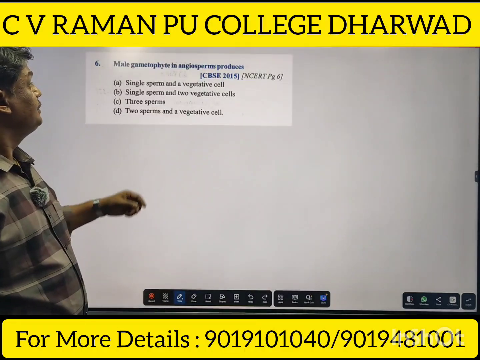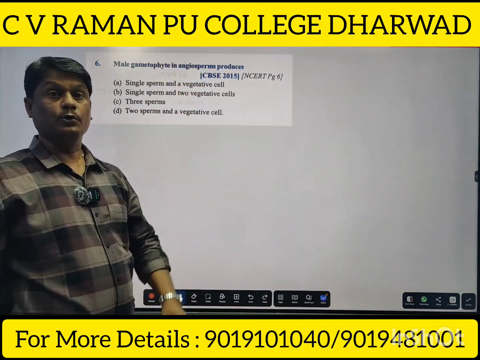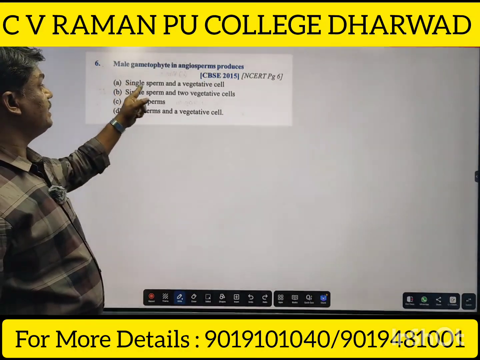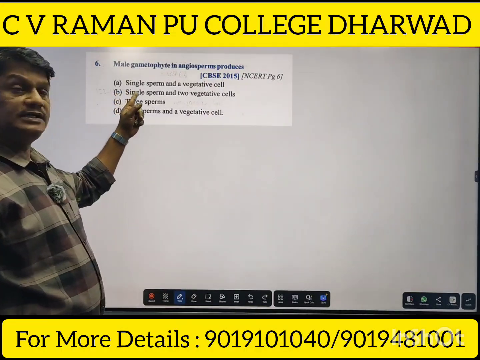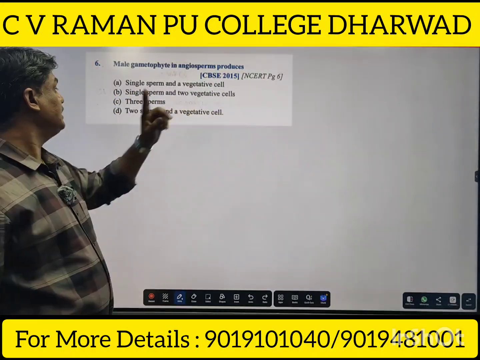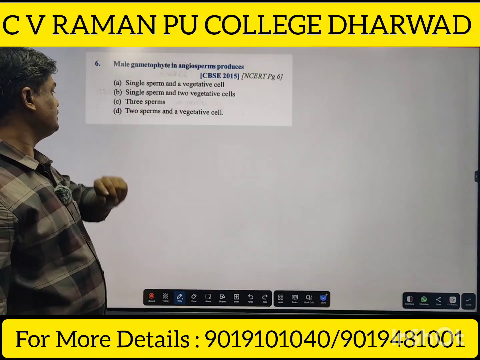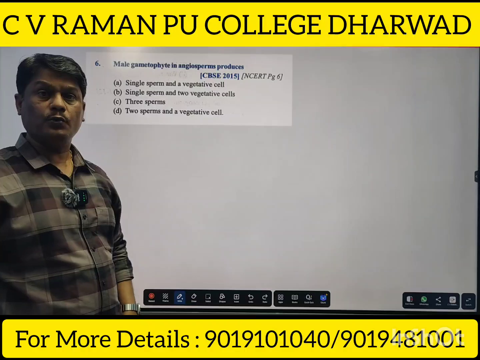Male gametophyte in angiosperms produces: option A, single sperm and a vegetative cell; option B, single sperm and two vegetative cells; option C, 3 sperms; option D, 2 sperms and a vegetative cell.